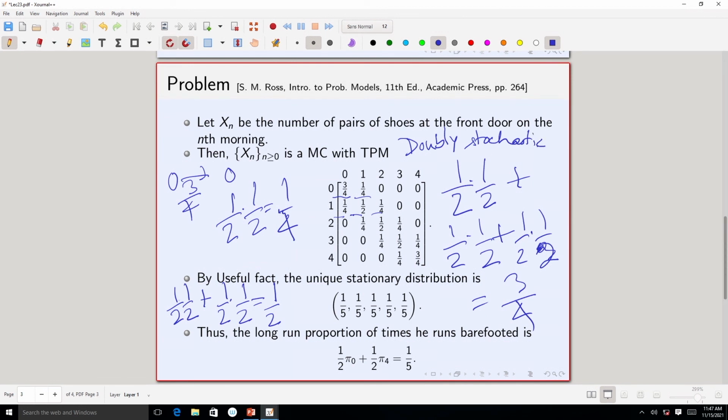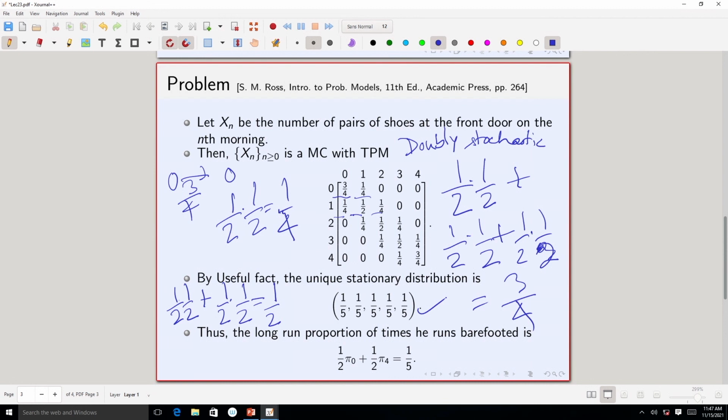You can see both, so the column sums are also 1. Row sum anyway will be 1, but the column sum is also 1. So, again using that useful fact, now the size of the state space is 5. So, the stationary distribution is 1 by 5 for each component. Now, what is the long run proportion of times he runs barefooted?